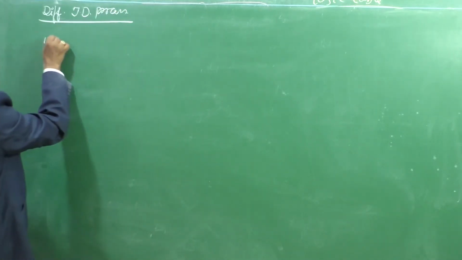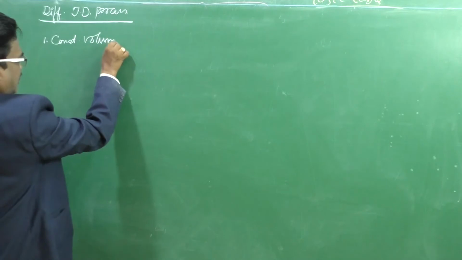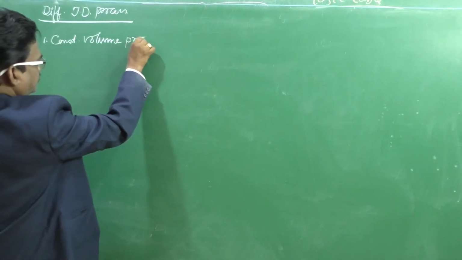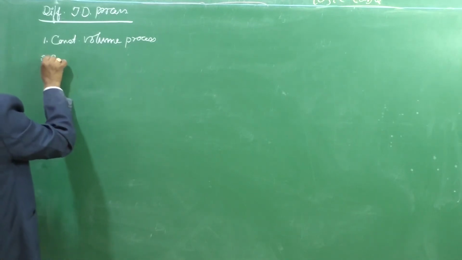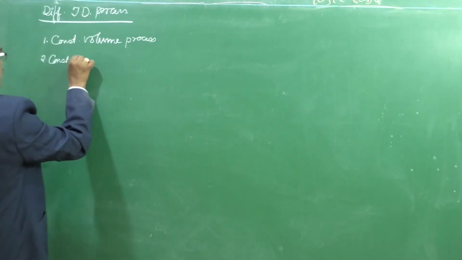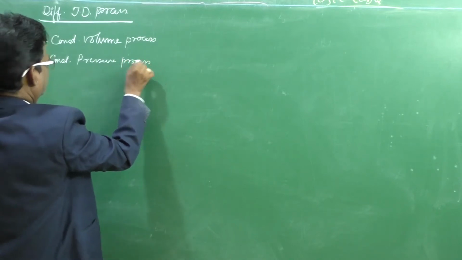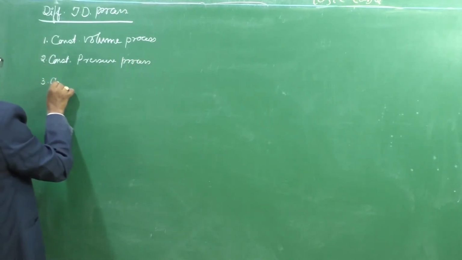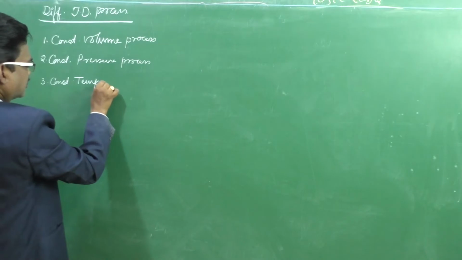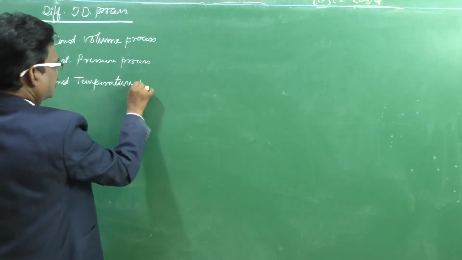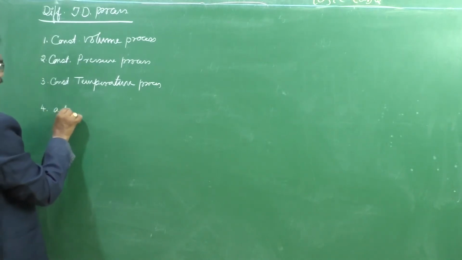One is the constant volume process. Second one is the constant pressure process. The third one is the constant temperature process. And the fourth one is the adiabatic process.